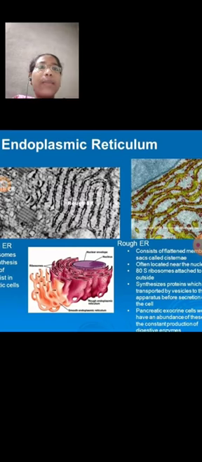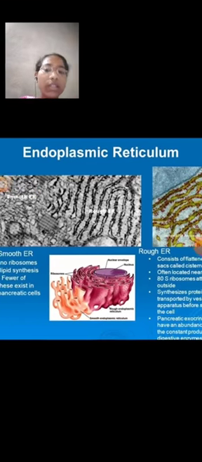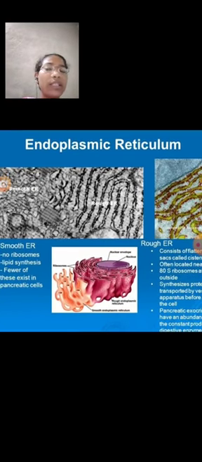On the basis of the presence or absence of ribosomes, the endoplasmic reticulum is classified into two types: rough and smooth. Rough endoplasmic reticulum is also called granular endoplasmic reticulum, and smooth endoplasmic reticulum is also called agranular endoplasmic reticulum. In granular endoplasmic reticulum, the ribosomes are attached on the surface.